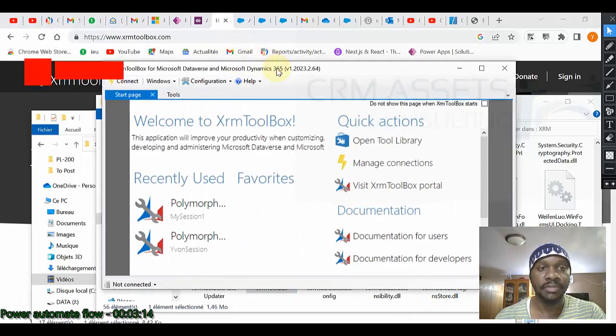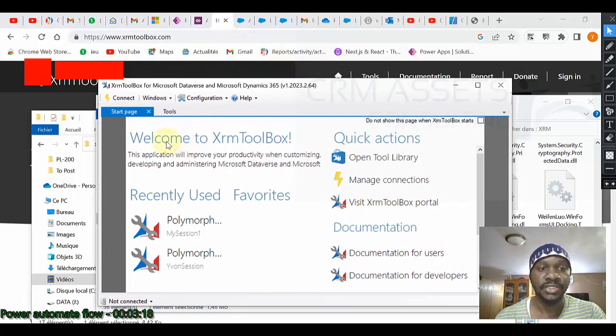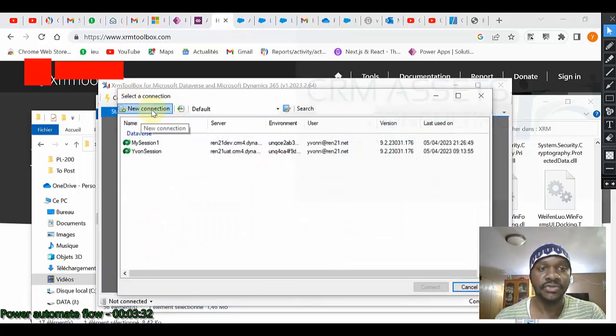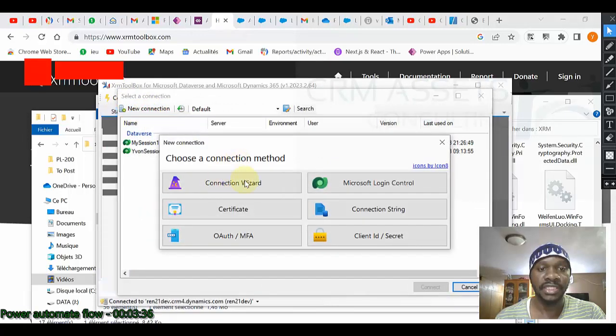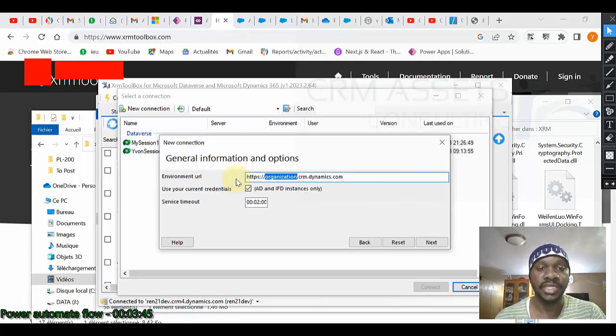So when it is open, the first thing to do is to connect. I have already created a connection here. It is very easy. You just click on connect, you click on new connection, and you can select the first option if you want to connect with your login and password.